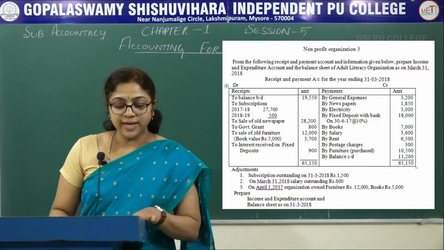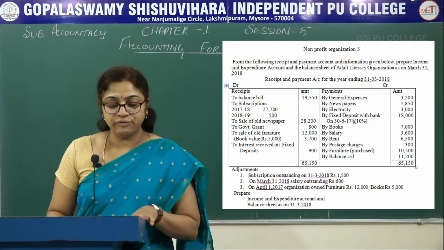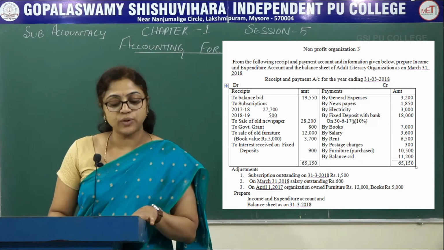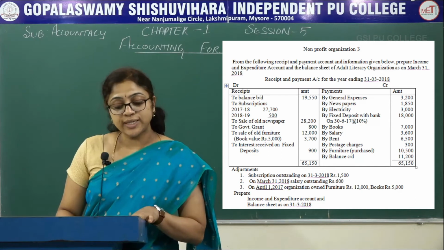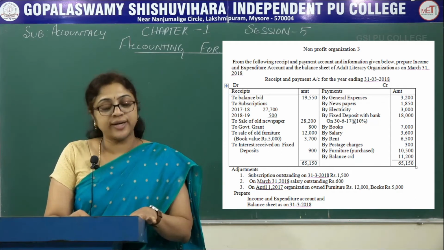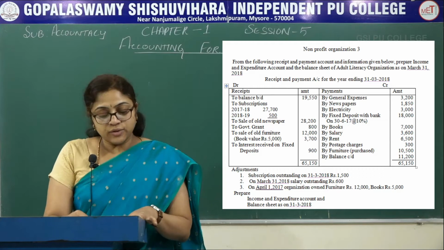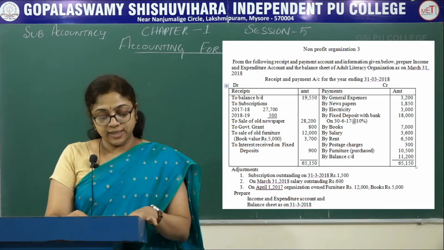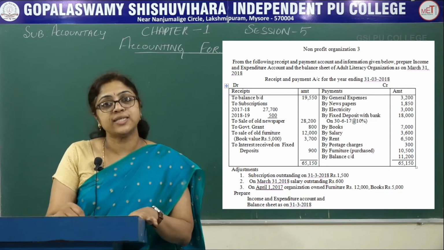On the receipt side, to balance brought down 19,550, to subscription is given 2017-18 27,700, 2018-19 500. Total is 28,200. To sale of old newspaper 800. To government grants 12,000. To sale of old furniture 3,700. To interest received on fixed deposits 900.